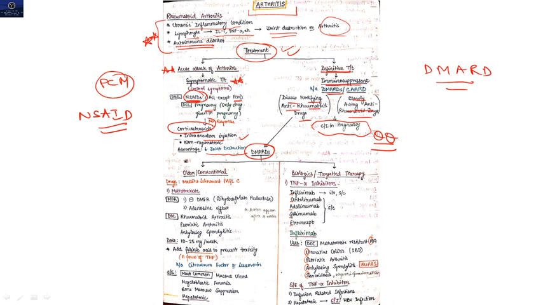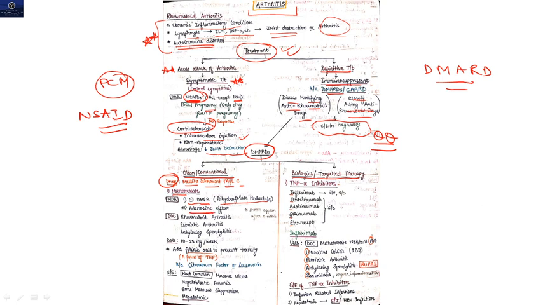Clear? Now coming to the DMARDs. They are divided into two groups. The first is your older or conventional, and the second group is biologicals or targeted therapy basically. Coming to the first group of drugs, its mnemonic is Malika, Shrawat, Pagal, C. Now M for methotrexate. The first drug is your methotrexate. Mechanism of action, it inhibits DHFR, that is dihydrofolate reductase enzyme, and it also causes adenosine efflux.